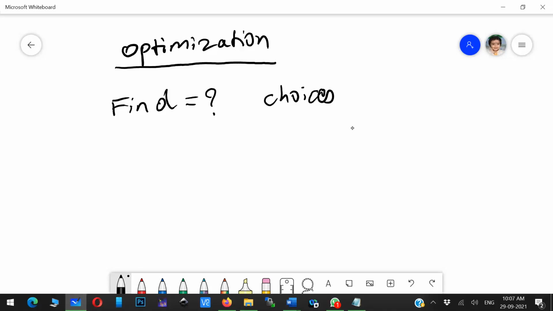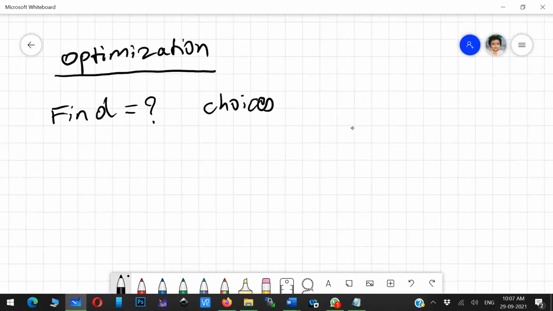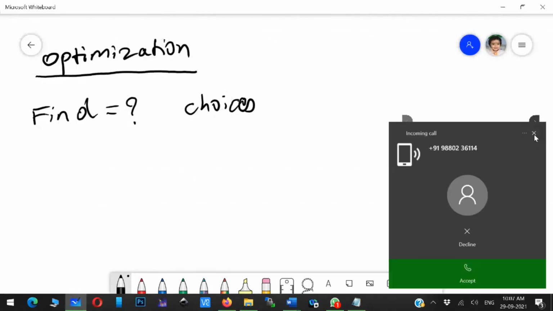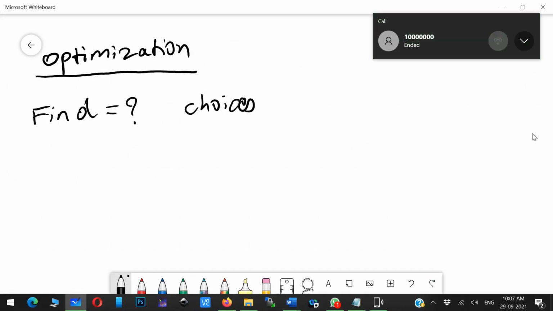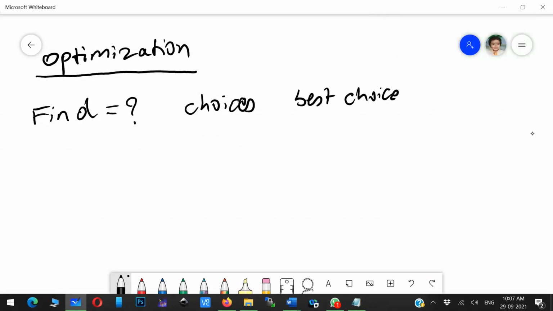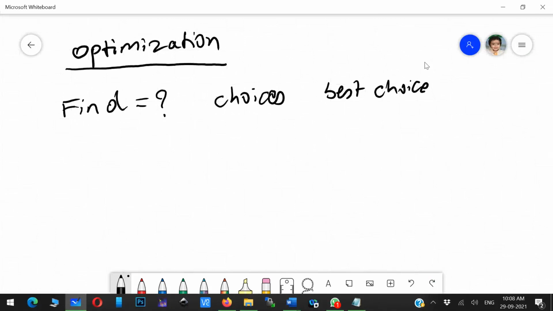So if you want to find some value, and some choices are there, you can go for an optimization technique. Because you have choices, which choice is best? You need to find that. So what you will be doing is finding the best choice, correct? The best choice is also one objective in optimization. If you want this, you have to go for optimization.